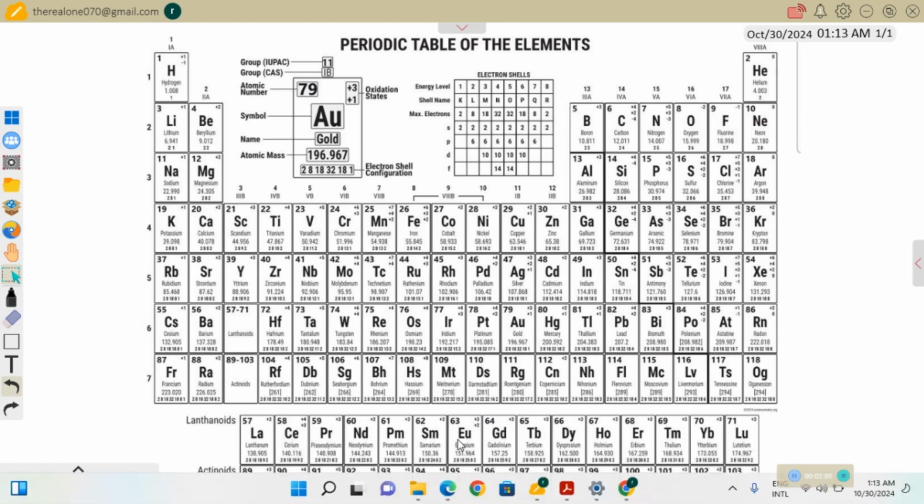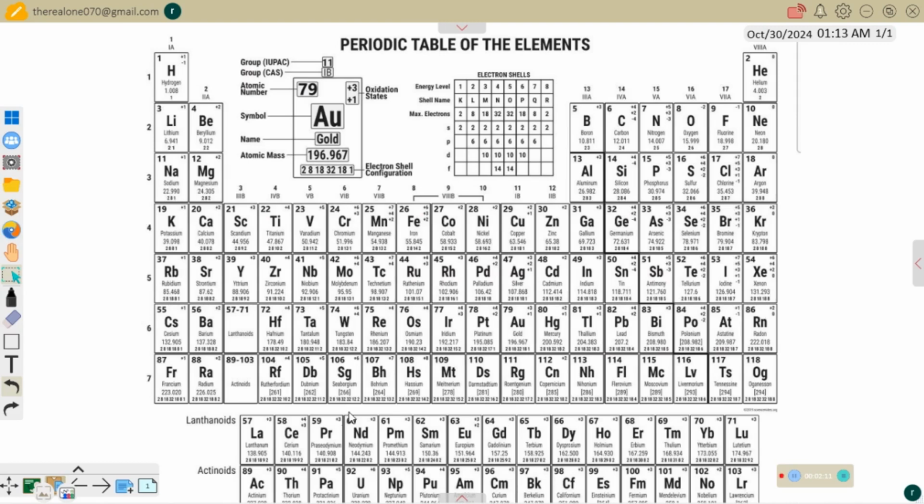Don't mind this set of elements that are separated out. They are known as the inner transition elements. They are brought out from the lanthanide and actinide series. You can see that 57 to 71 are removed from this particular column, and then 89 to 103 are supposed to be here, but they are removed from this particular row. So that means the arrangement still goes the same way. Oganesson is still the last element in the periodic table, the element with the atomic number 118. So in general, in the periodic table, we have 118 elements.